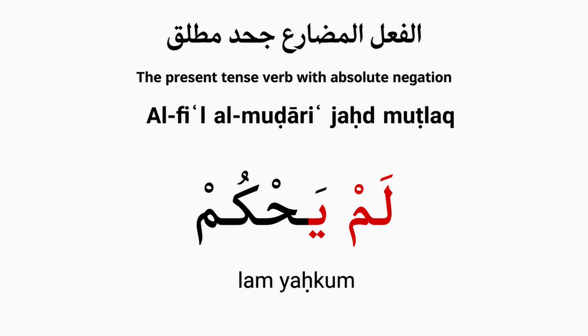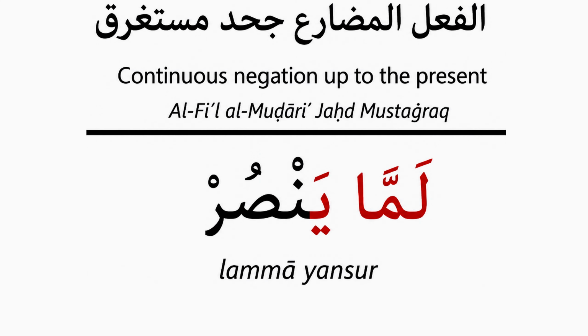Now we come to our seventh form. The name of the form is الفعل المضارع جهة مستغرق. This form begins in the past and continues up to now. So when we use this form, we want to say he has not helped until now. That is, he has not helped yet. لما ينصر, he has not helped yet. There's a possibility that he may still help, but up to this point it has not happened.